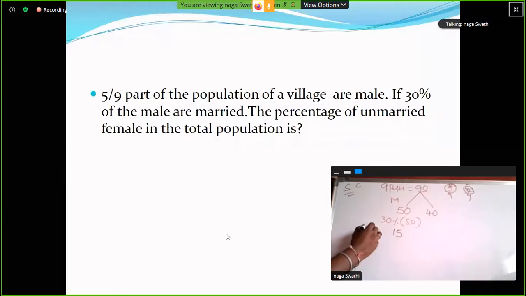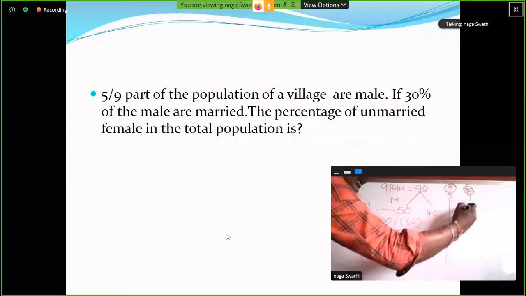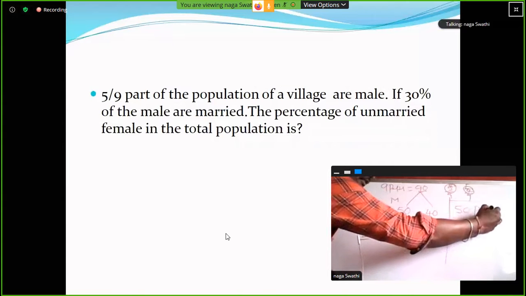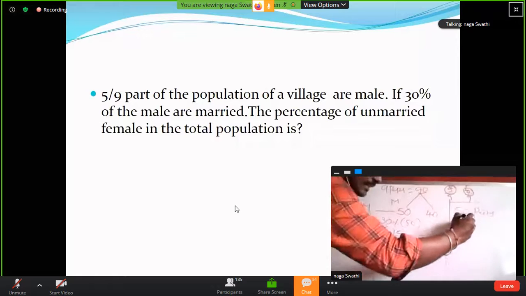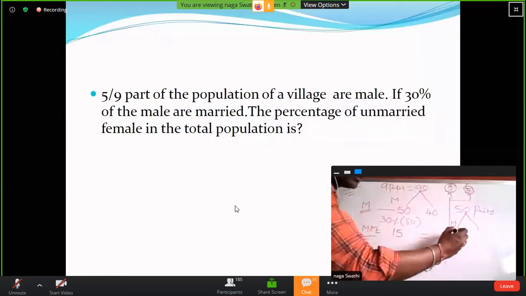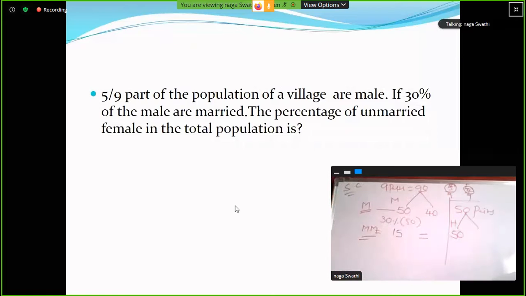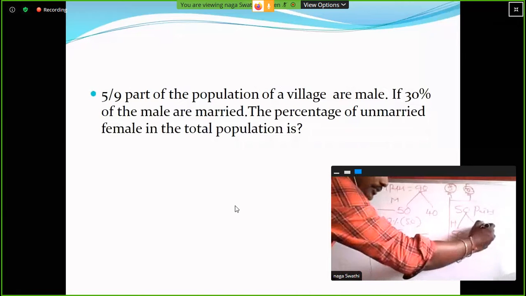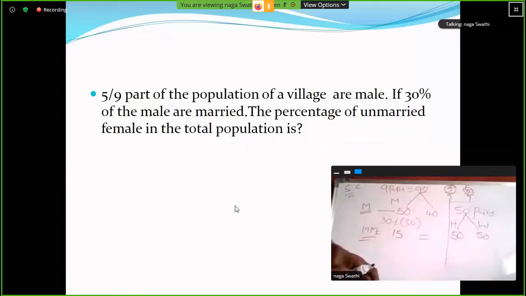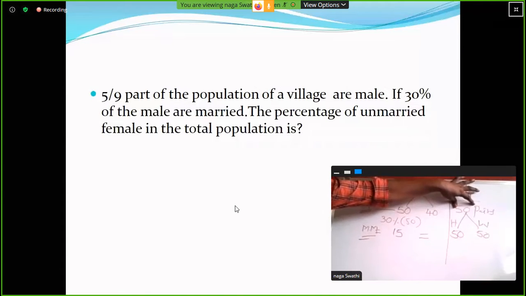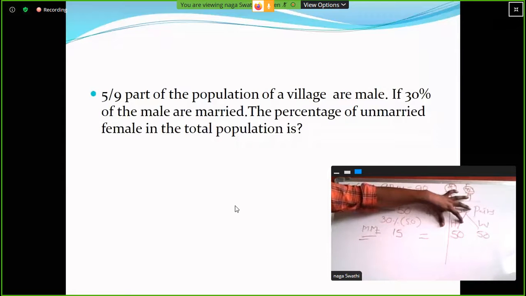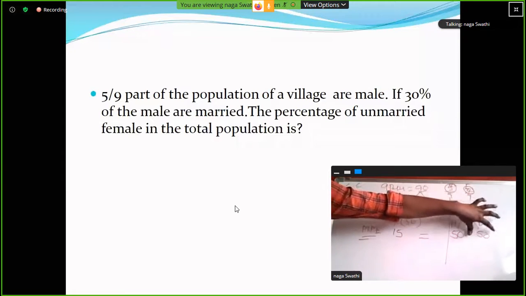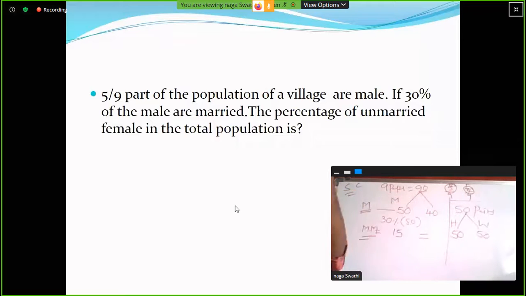So here total male members, male married. For example, listen carefully, ma. For example, 50 pairs are there. How many husbands are there? 50 only, not 25, not 100. Clear? So 50 only. How many wives are there? 50 only. Clear? Here we have 50 pairs.